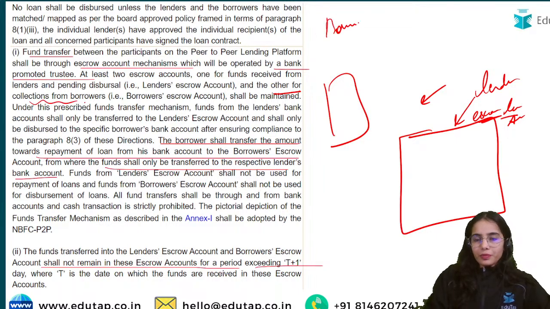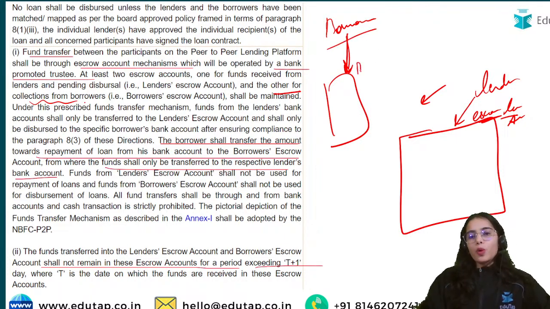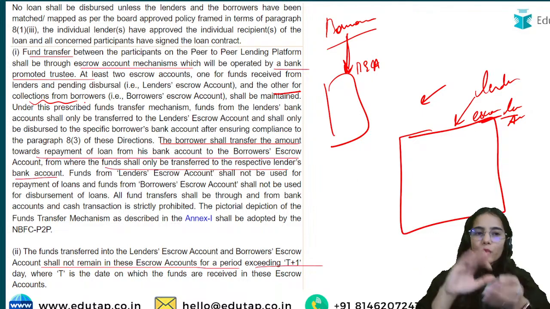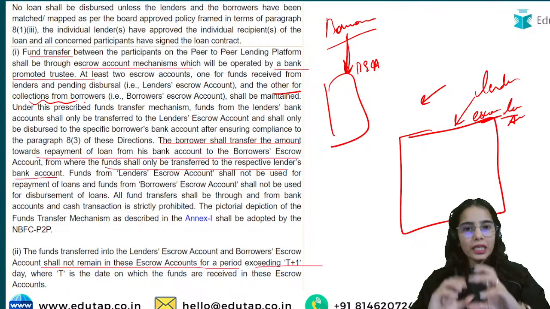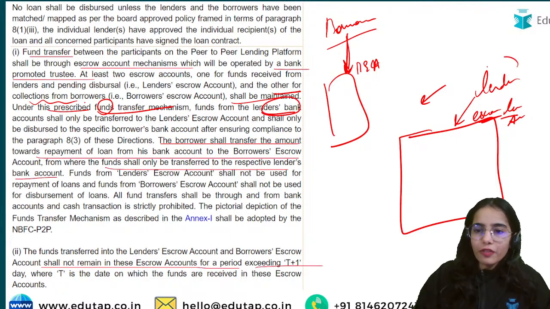The borrower will send the money for completing their liability or for returning the money. They can send the money to the borrower escrow account. So the lender escrow account is there for receiving the money from the lender, and the borrower escrow account is there for receiving the money from the borrower or collecting the EMIs from the borrower. So these 2 escrow accounts should be maintained. Under this prescribed fund transfer mechanism, fund from the lender bank account shall only be transferred to the escrow account.